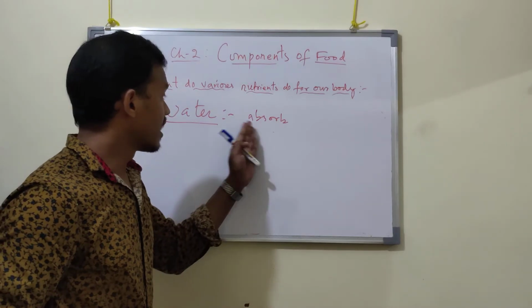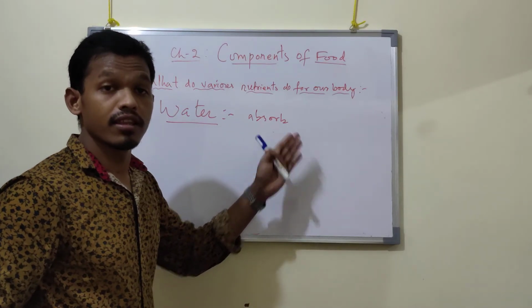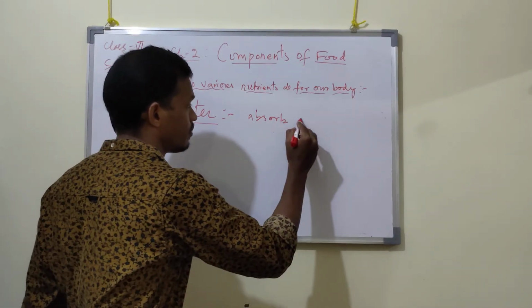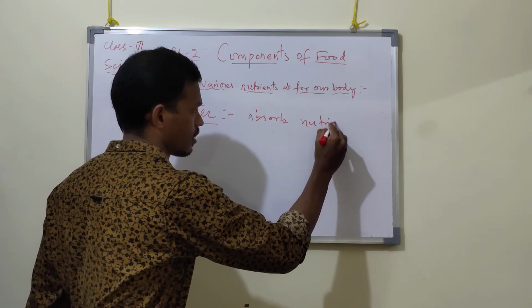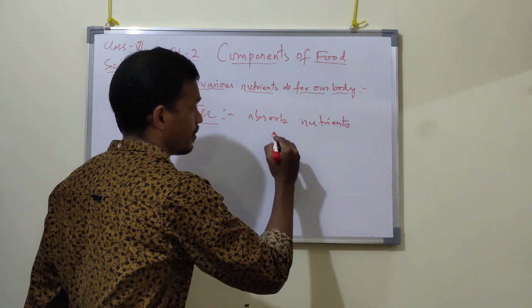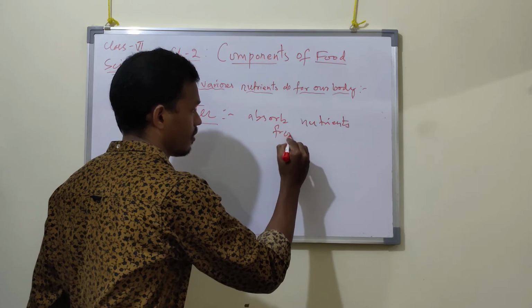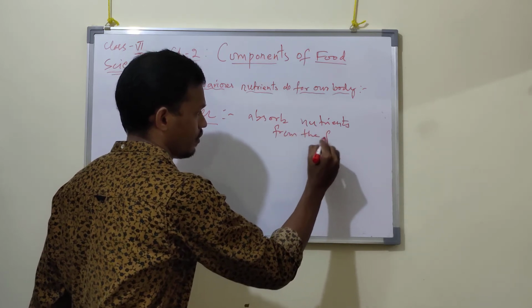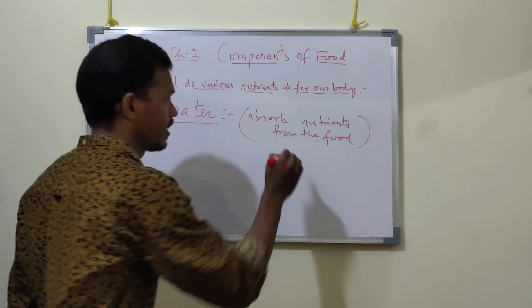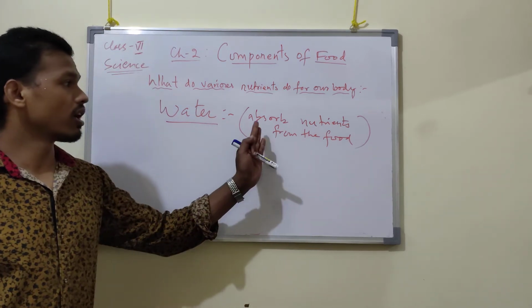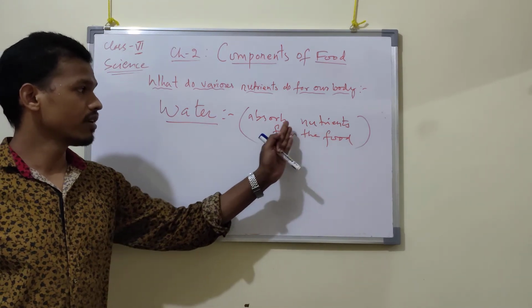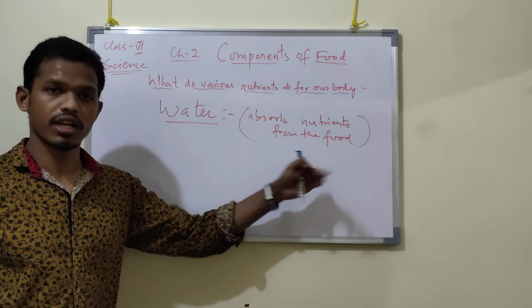So this water helps in absorbing nutrients from the food in our body.